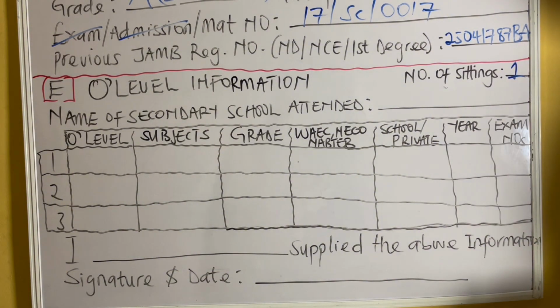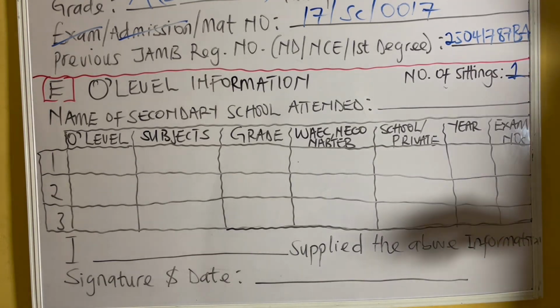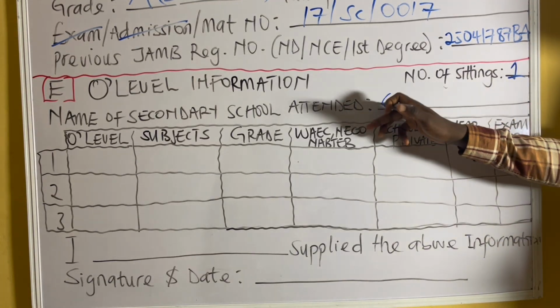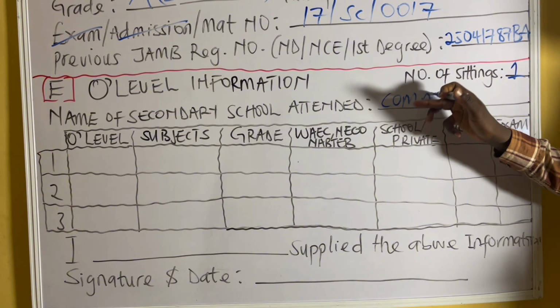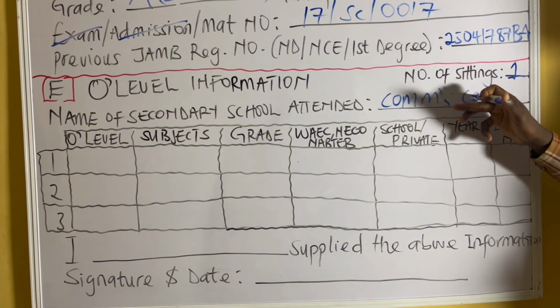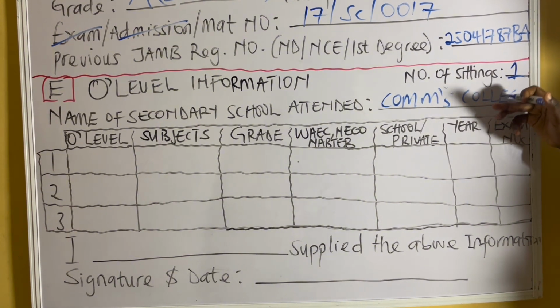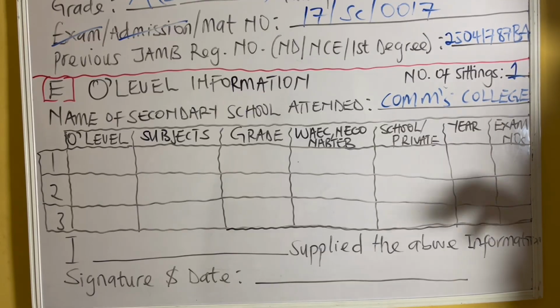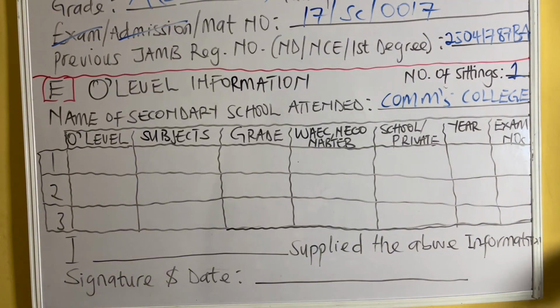So the name of secondary school attended, that means the name of the school on that particular result. So that is going to be Combs College. You just write Combs College here. So that's the name. Combs College. Now let's feed the name O-level.